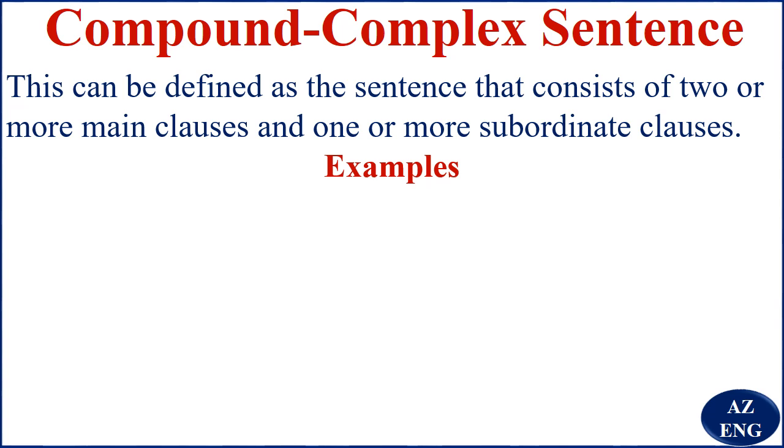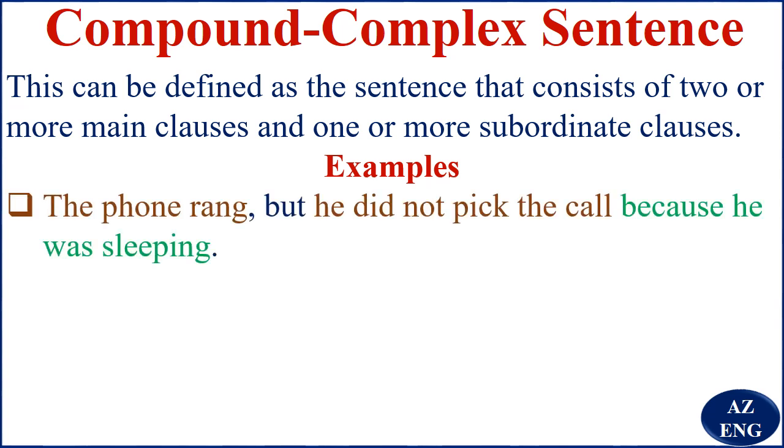Now let's have examples. Like here: The phone rang, but he did not pick the call because he was sleeping. If you take a look at "the phone rang," that is an independent clause. It can stand alone as a sentence. Now you've got "but."